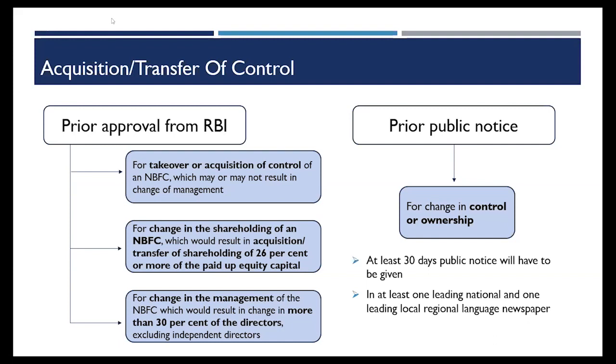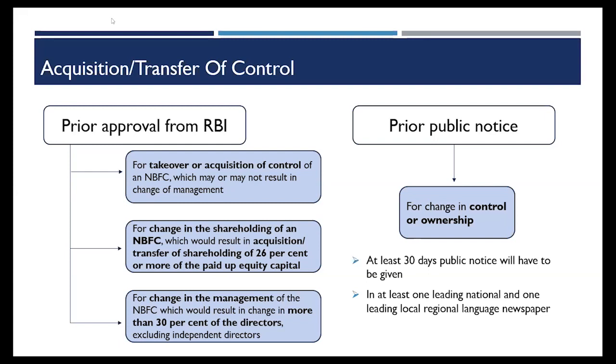First, I took 10% of the shares of an NBFC. At that time, the prior approval was not required. Next, I'm taking 16%. So in aggregate, 10 plus 16, I'm breaching this requirement of 26%. So in that case, the prior approval will be required the second time when I'm acquiring 16%.